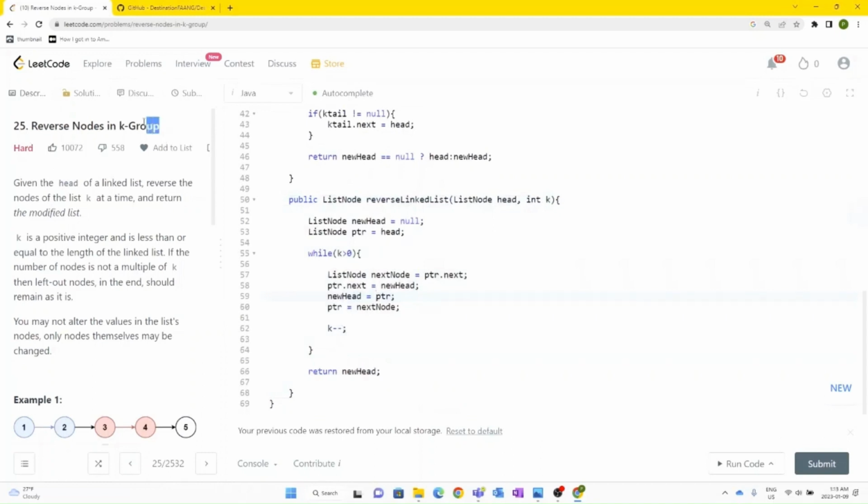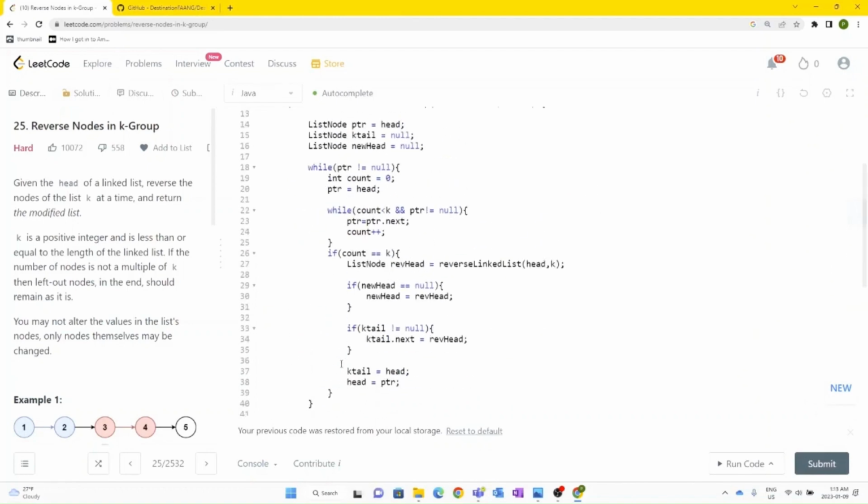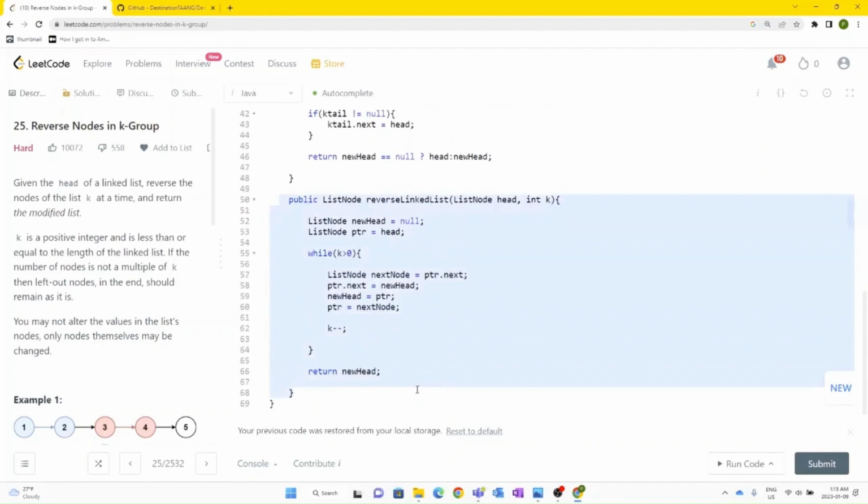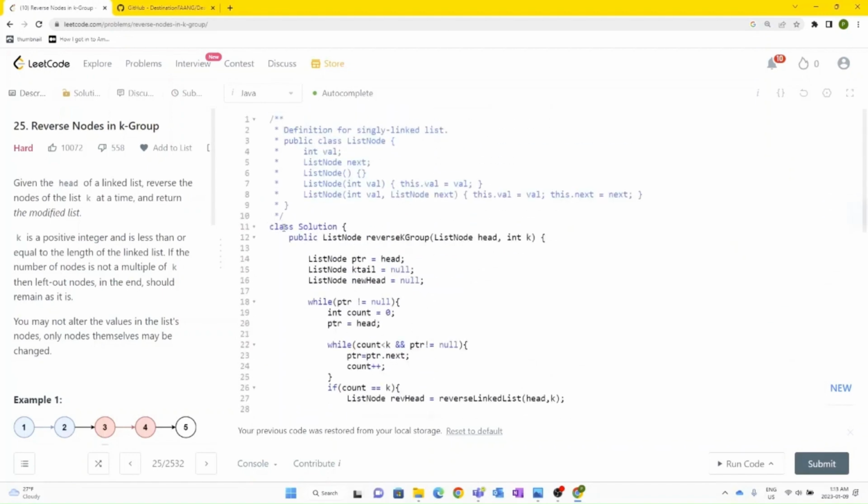Now in this particular solution, basically we are using the iterative approach by which we will have a better space complexity, and definitely we need a way to reverse a linked list. So I'm creating a helper method that takes in any list node as an input and a k value and returns the reversed linked list's new head. So these are all the steps that we discussed in the explanation part of the video, and we keep on repeating the same process, and this is just the helper method. Okay, now let's move on to the main method.